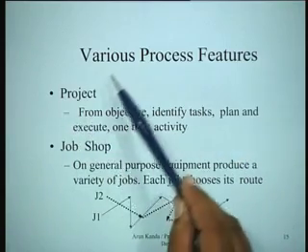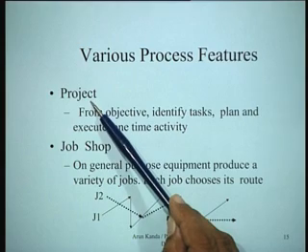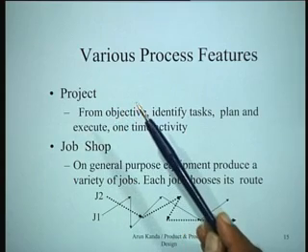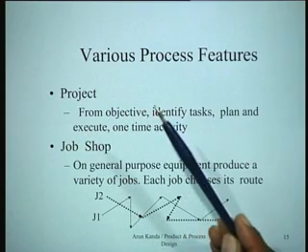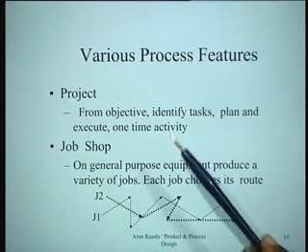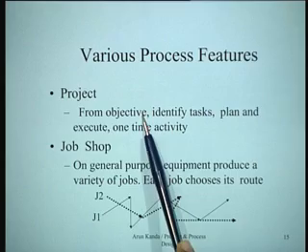For instance, the first kind of feature is a project, which is generally an ad hoc thing. If you want to make something once, either on an ad hoc basis or you are doing something which you have to do not on an ad hoc basis but on a continuing basis, but you are doing it for the first time, then basically you have to identify what you want to do.